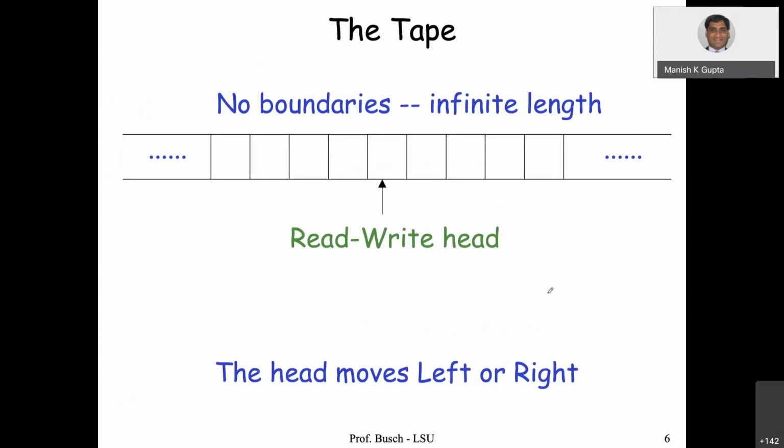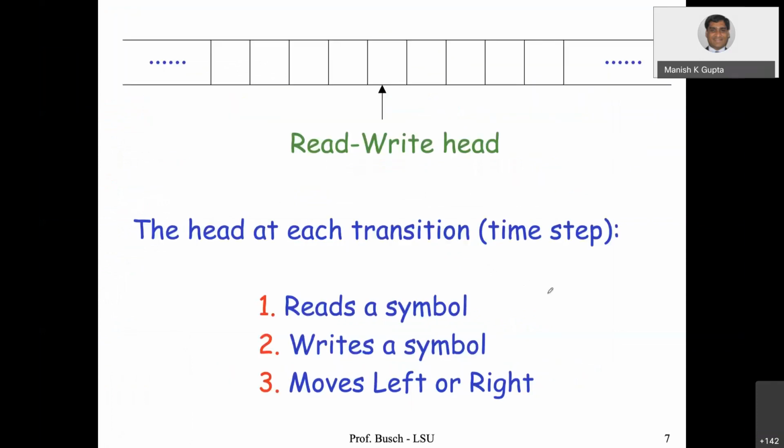Okay, so this tape is a read-write tape, and the head moves either left or right. Okay, and there are no boundaries. We assume that it's an infinite length tape. So what can this head do? The head, at each transition, either reads a symbol, writes a symbol, and moves left or right.